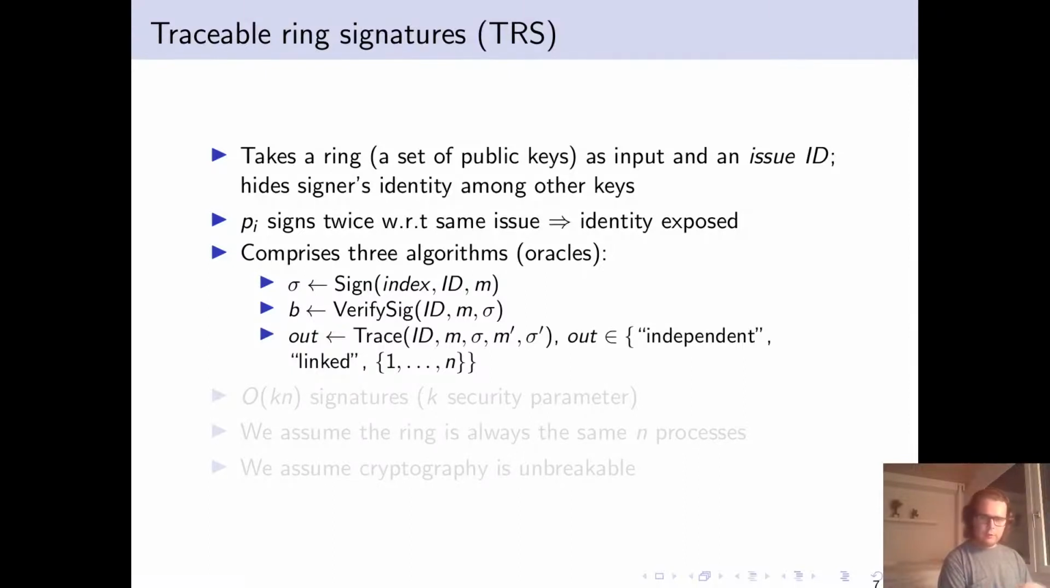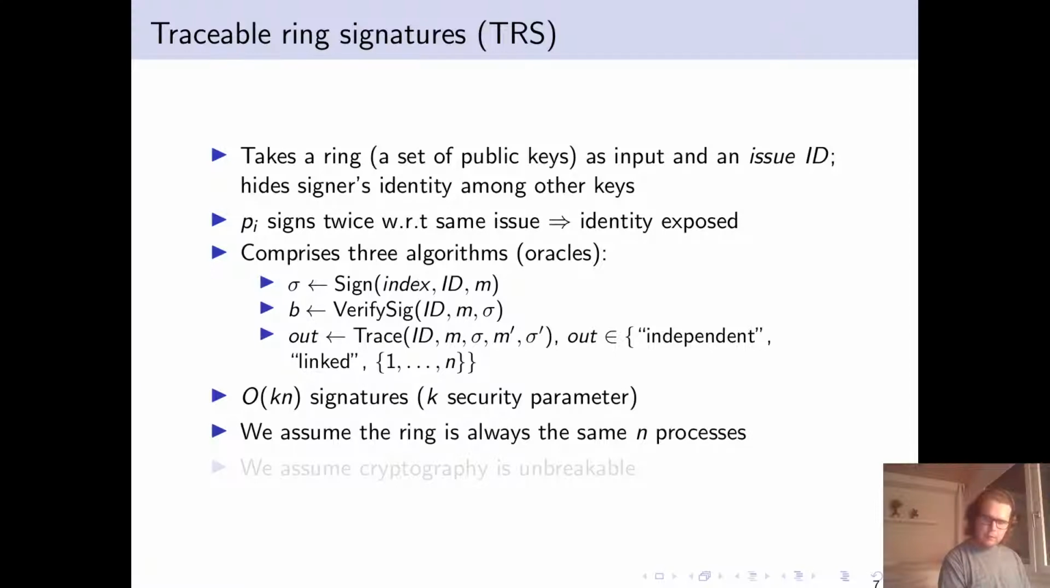The trace function takes 2 messages and 2 signatures, and also an issue, and outputs a string or a number between 1 and n. So it outputs independent if the 2 signatures were signed by different processes. It outputs linked if the same process has signed the same message twice. And it outputs their identity if the same process signed a different message each time with respect to the same issue. These signatures can be implemented in O(kn) space, where k is a security parameter and n is the number of processes. You can do better with trusted setups, for example.